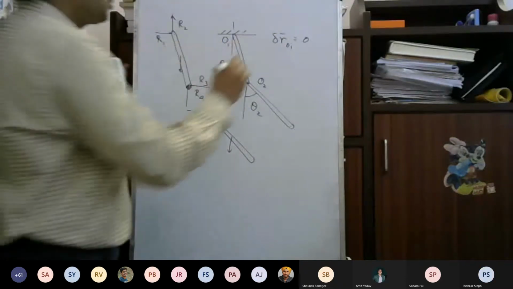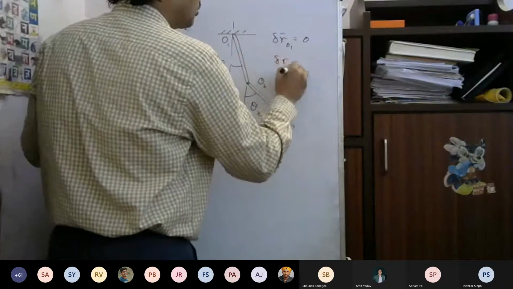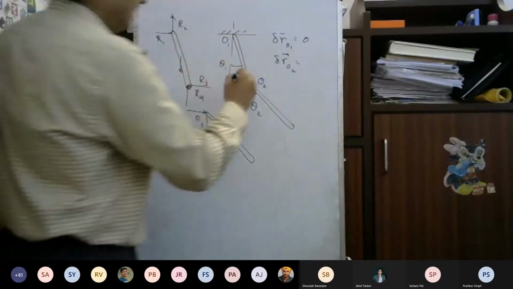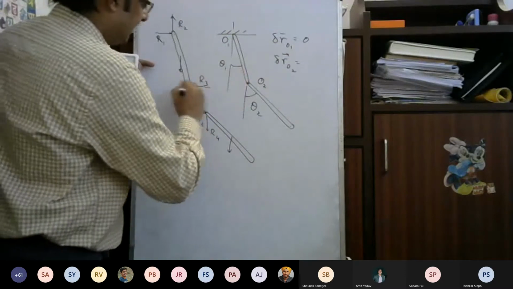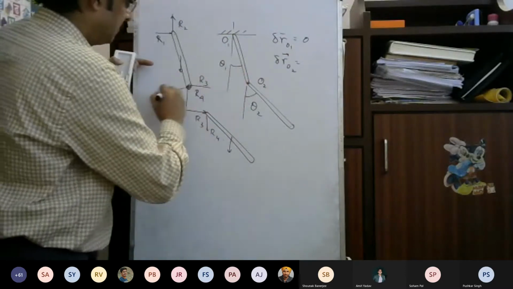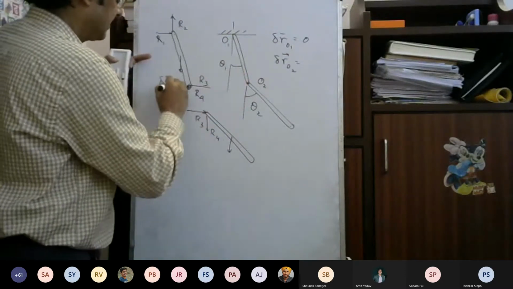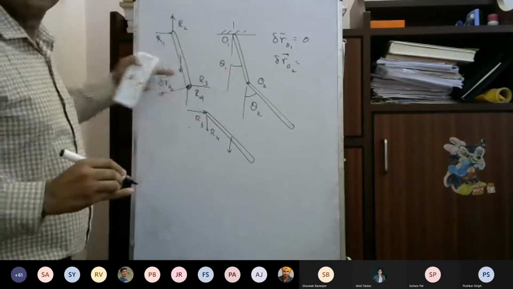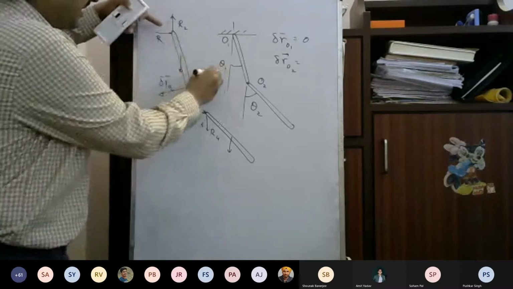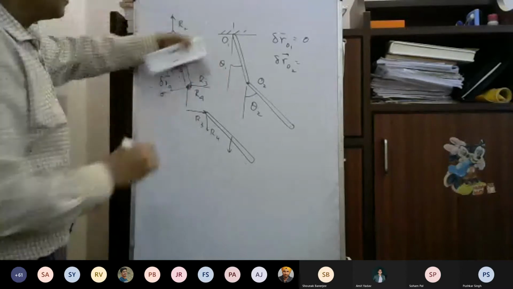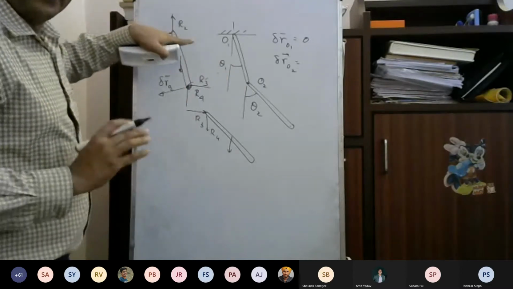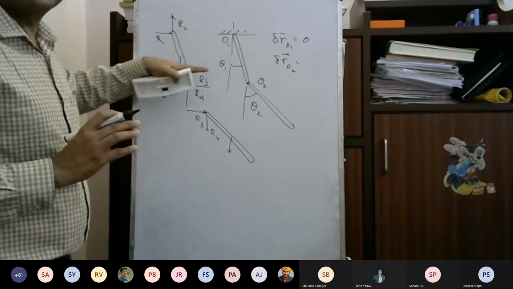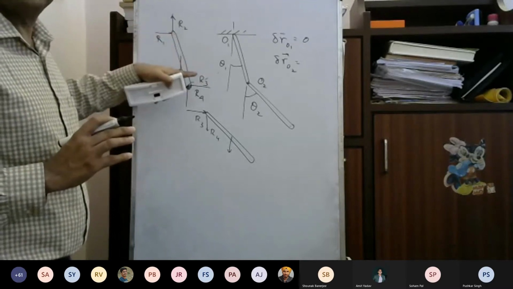But the virtual displacement delta R of O2, as I discussed earlier, could be any displacement perpendicular to this line, that is, tangent to the circle drawn with O1 as a center. This virtual displacement will be along that line. This is the same as the single pendulum which I considered earlier.